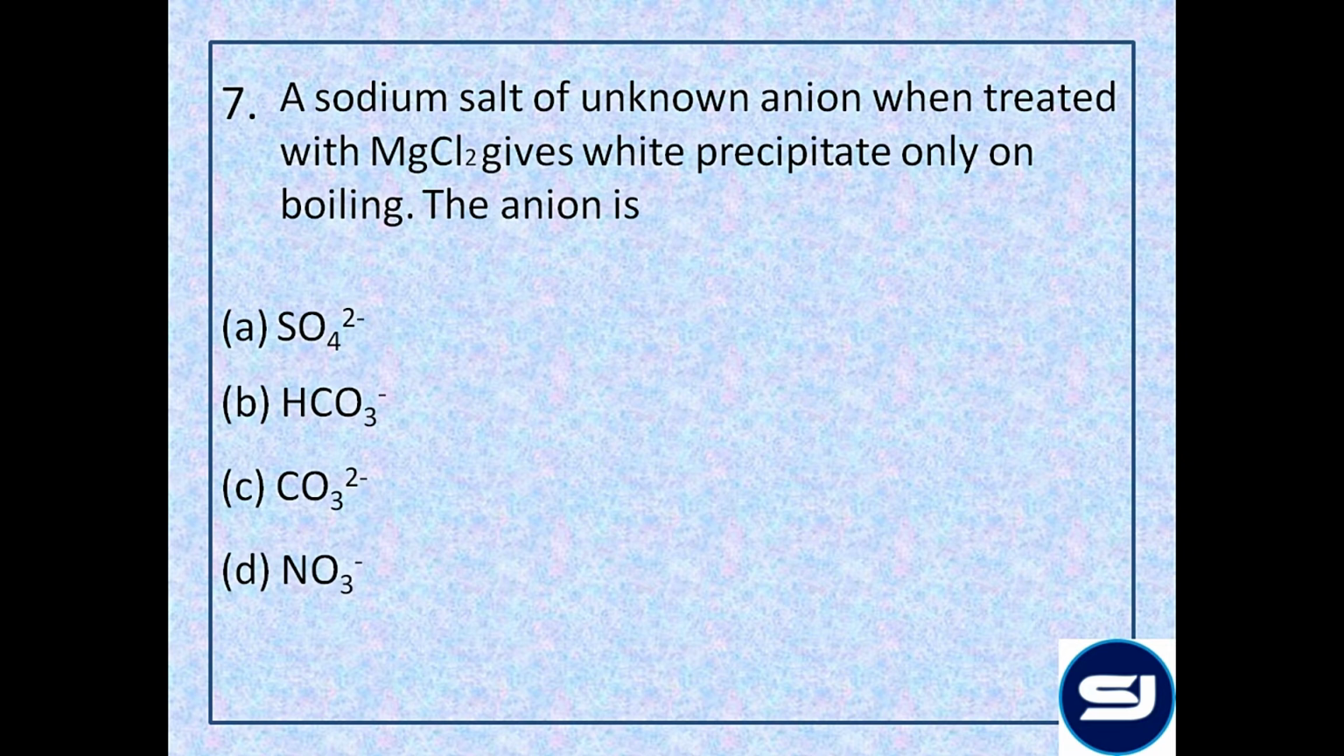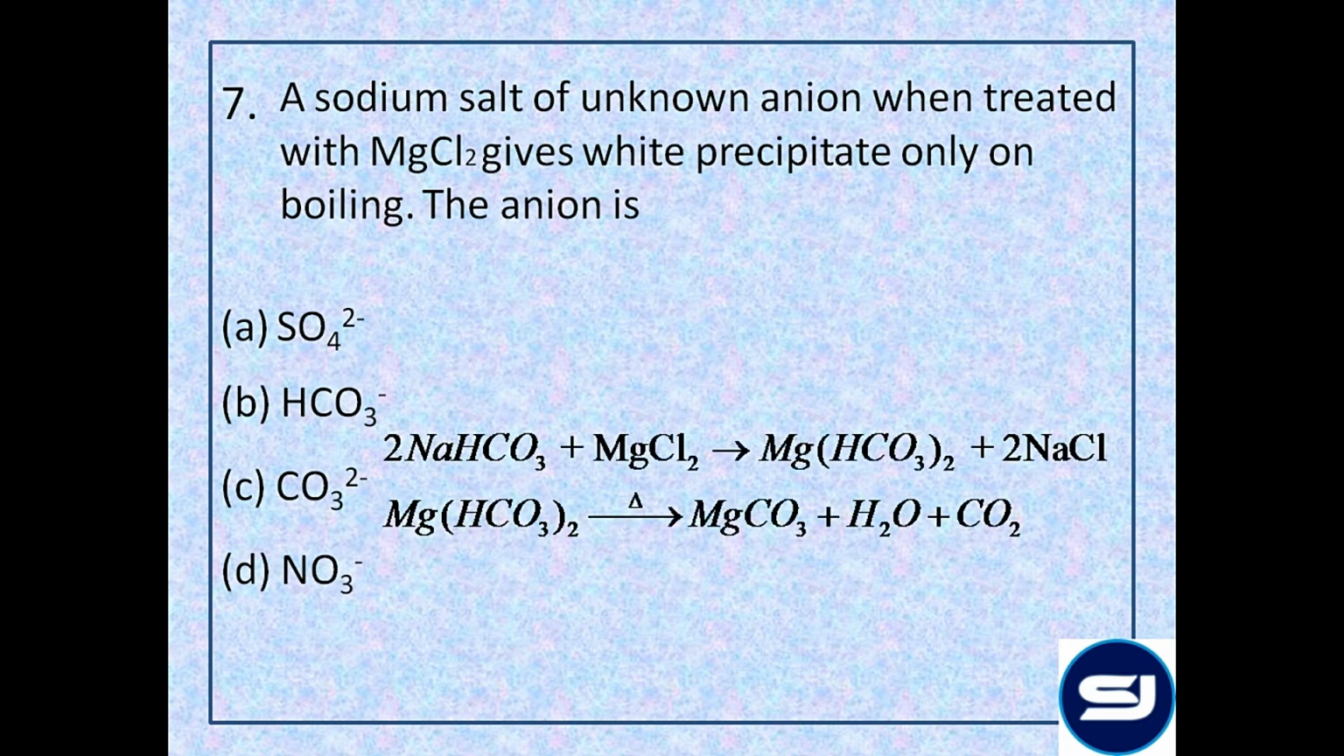So the reaction should have been sodium bicarbonate when treated with MgCl2 forms magnesium bicarbonate and NaCl. Now magnesium bicarbonate does not form a precipitate, but on boiling it can form MgCO3, which precipitates, and H2O and CO2 are evolved off. So the answer to this question would be the sodium salt of bicarbonate, that is option B.